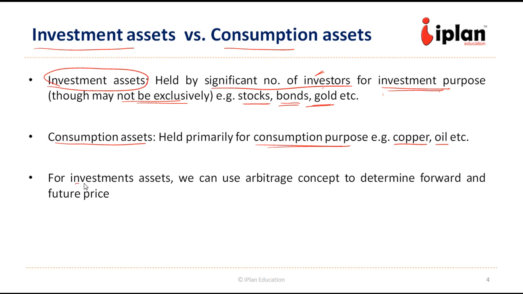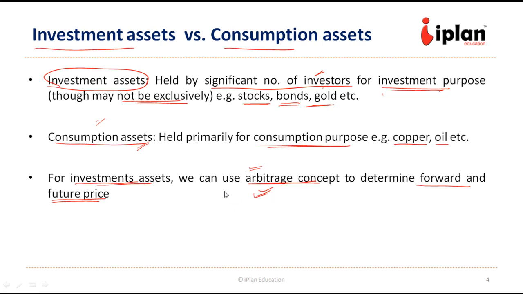For investment assets, we can use the arbitrage concept in order to determine the forward and future price. So that makes a difference here. The same arbitrage concepts will not be directly applicable on consumption assets because they have convenience yield, the advantage of keeping them, or the storage cost associated with them. So the forward price will not be simply a function of spot price. So there are a lot of other things which need to be included. That is why we cannot use the arbitrage concept directly in the case of consumption assets, but for investment assets it can be directly applicable.